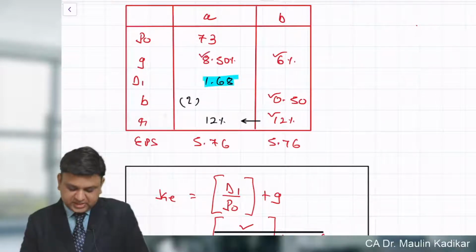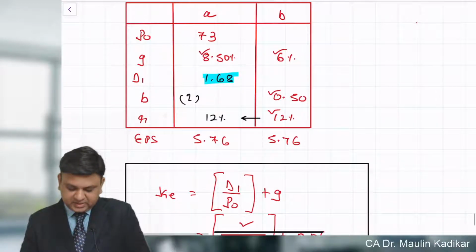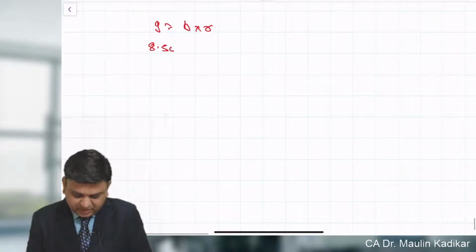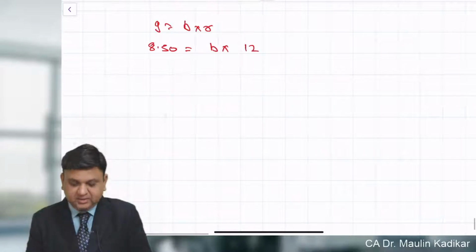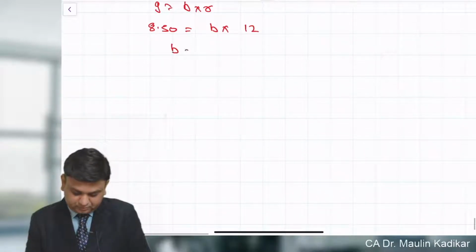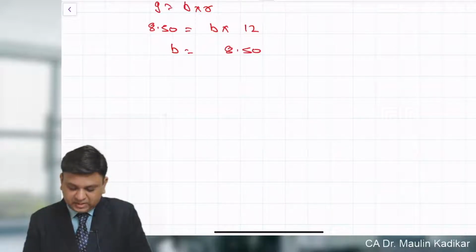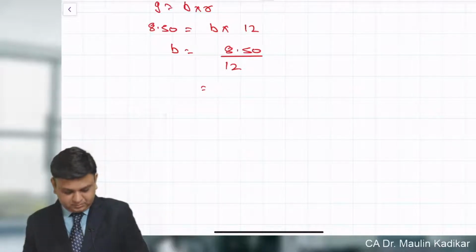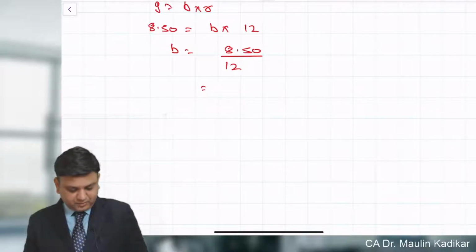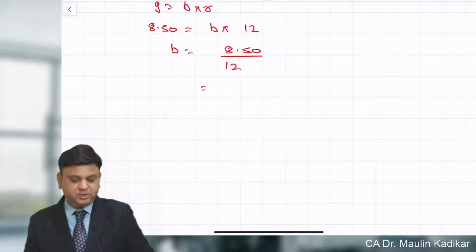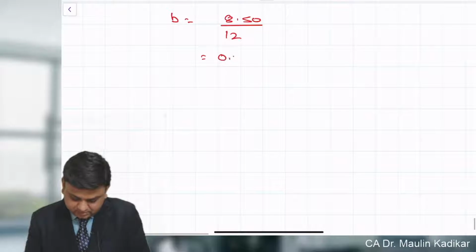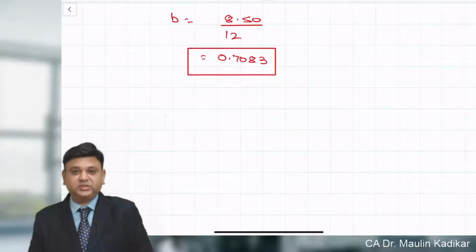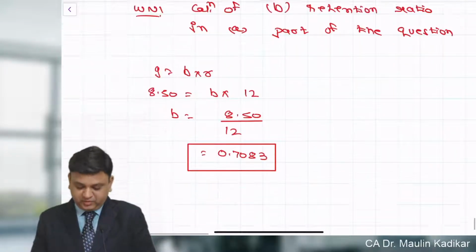What is the growth rate? It is 8.5. R is 12%, that is what we assume. 8.50 is equal to B into R, that is 12. B is equal to 8.5 divided by 12. So 0.7083. That is the way the retention ratio is supposed to be found.